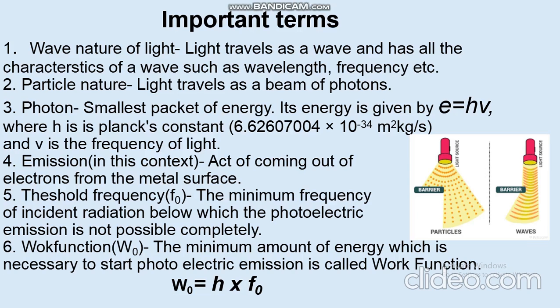Fourth, emission. In this video, the meaning of emission is the act of coming out of electrons from the metal surface when the electromagnetic radiation strikes the metal surface. Fifth, threshold frequency. It is the minimum amount of frequency of radiation below which the photoelectric emission is not possible. Sixth, work function. Work function is the minimum amount of energy which is necessary to start photoelectric emission. It is given by h multiplied by f naught. f naught is the threshold frequency.